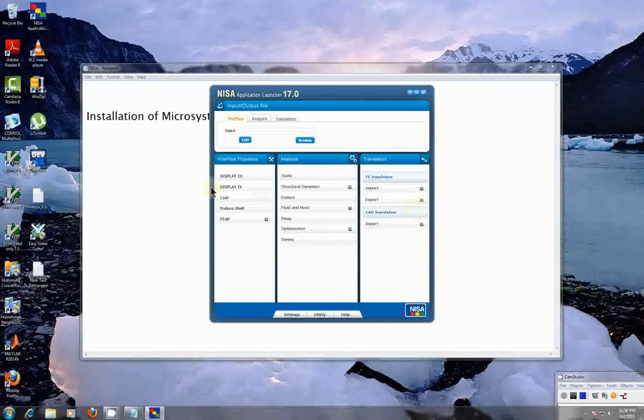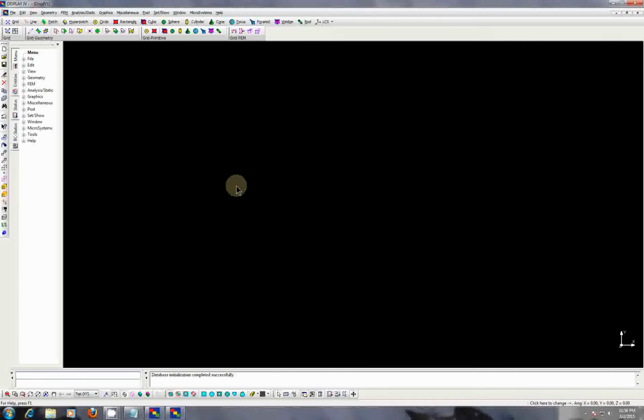To check whether the Microsystem is installed or not, just open this Display 4. After installation, you will see the Microsystems listed in the menu bar of NISA. So this is Display 4 of NISA. These are the different types of analysis. So we are done with the first video on installation of the Microsystems module in NISA.